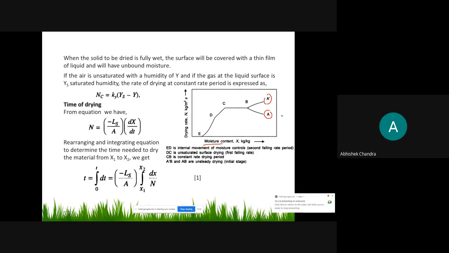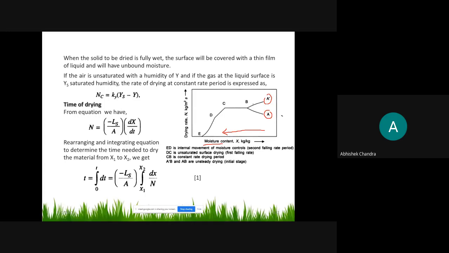This will depend upon the solid content, which type of solid we have taken. Here the rate of drying decreases because the moisture content decreases, as you read this plot from this end to this end. The initial moisture content may be this or this.